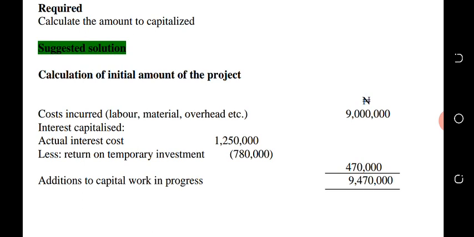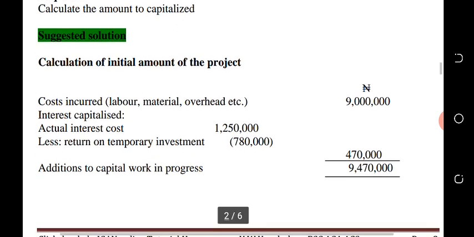Then the interest of that 9 million is 1,250,000. The reinvestment income is 780,000 naira. And when you subtract them, the net is 470,000 naira. And that is your net amount to be capitalized. So when you add it together, the total value is 9,470,000 naira.